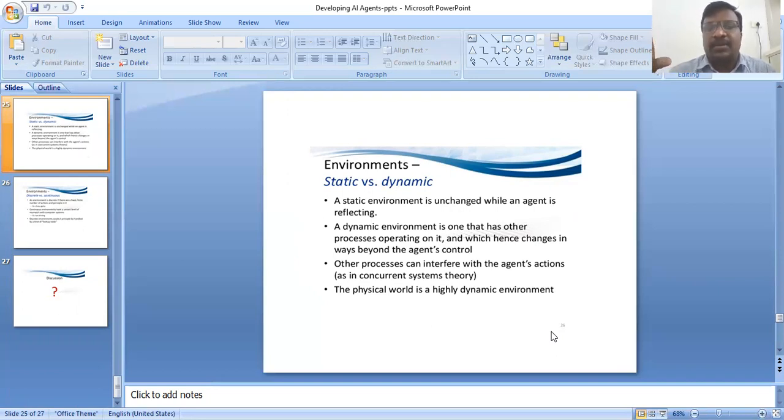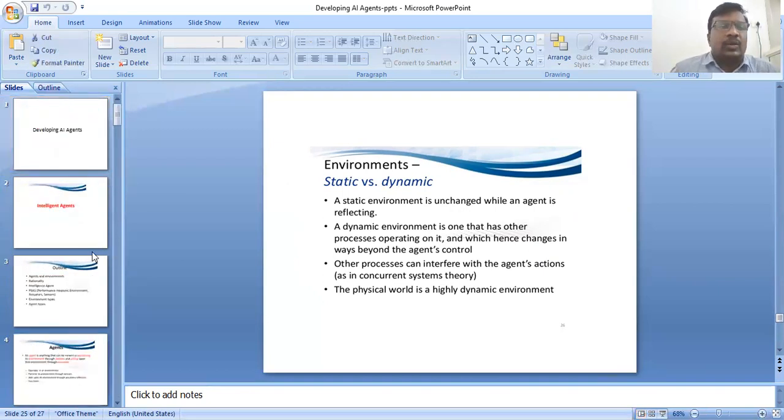A static environment is unchanged while an agent is deliberating. A dynamic environment has other processes operating on it, so it changes in ways beyond the agent's control, and those processes can interfere with the agent's actions.